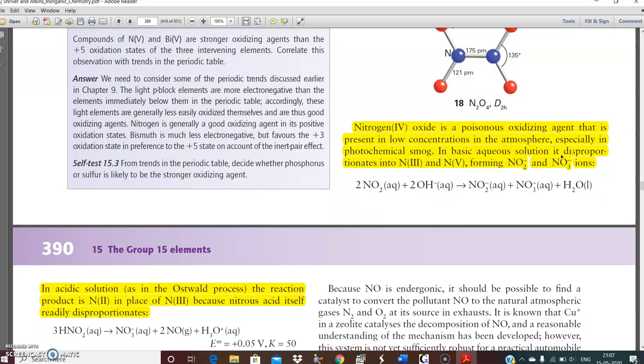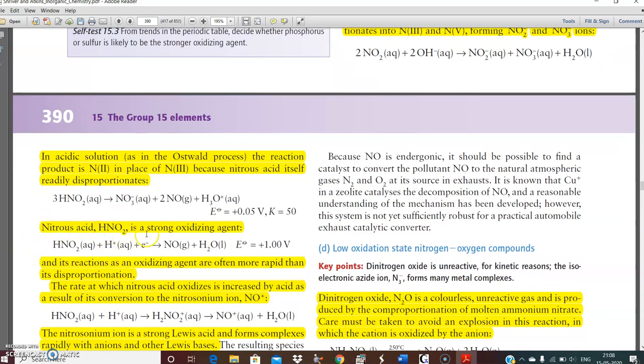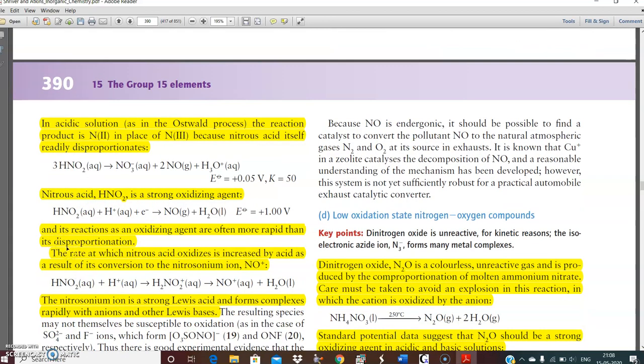In basic solution, it disproportionates into N3 and N5, forming NO2 minus and NO3 minus, both of which are more stable than NO2. In acidic solution, the reaction product is N2 in place of N3, because nitrous acid readily disproportionates. Further disproportionation can occur from the NO2 minus ion. Nitrous acid is a strong oxidizing agent. It can oxidize even phosphines, and its reactions as an oxidizing agent are often more rapid than disproportionation.